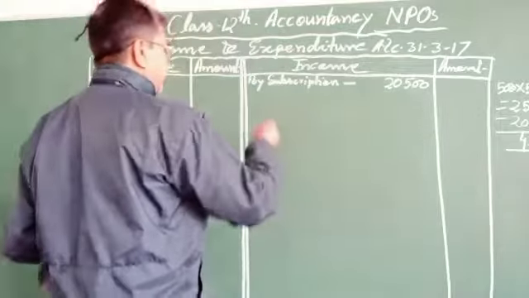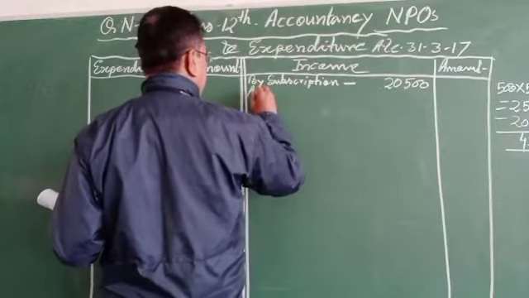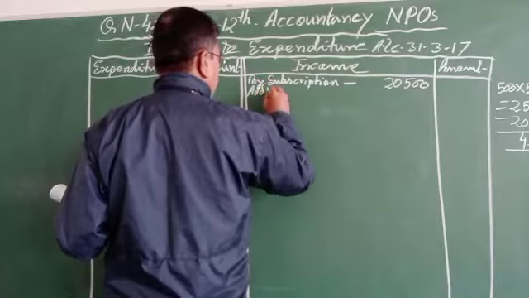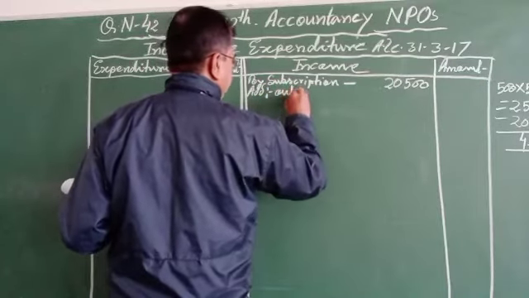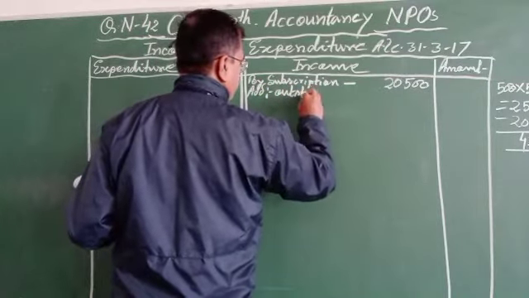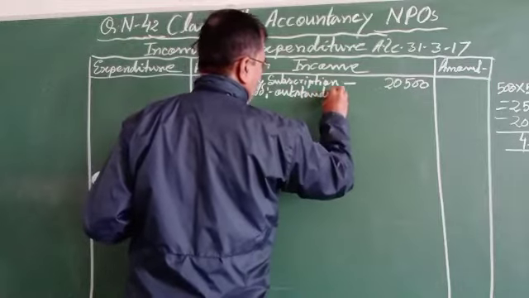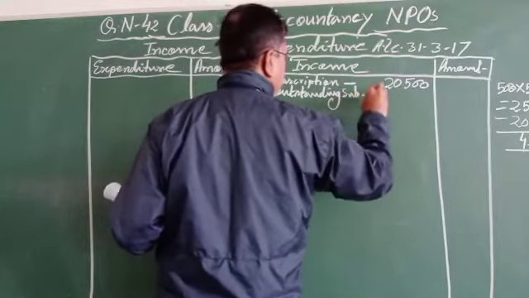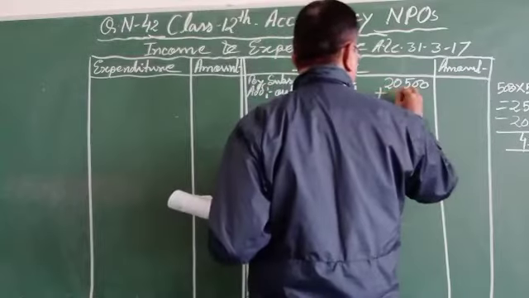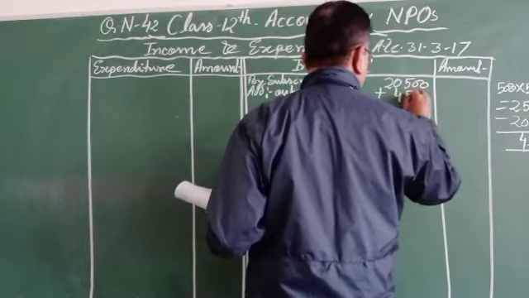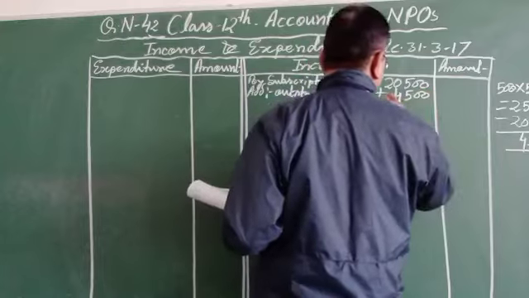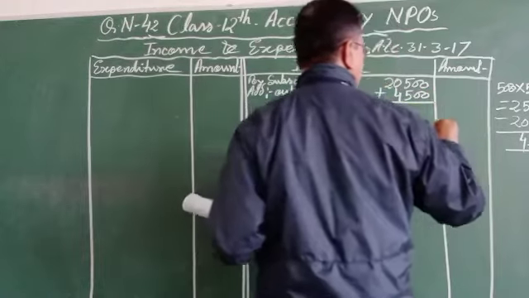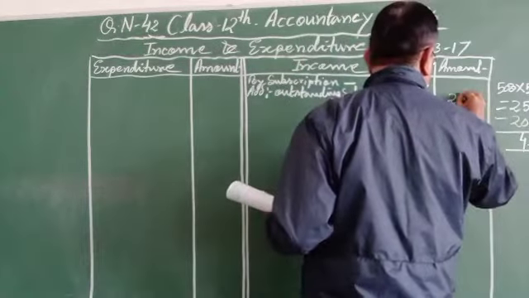So we can add outstanding subscription of the current year, plus 4,500, and that will be 25,000.